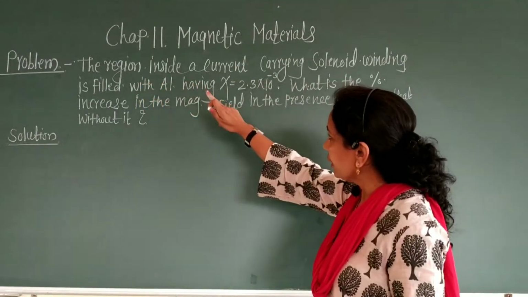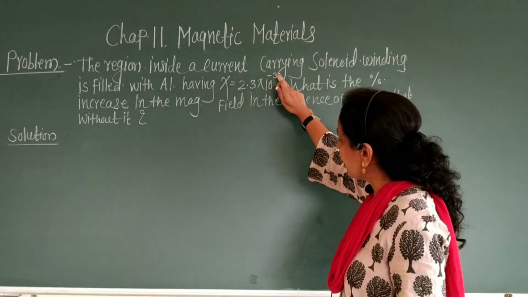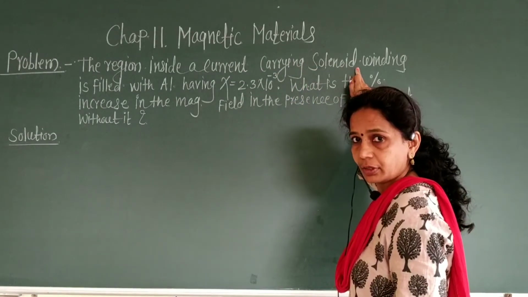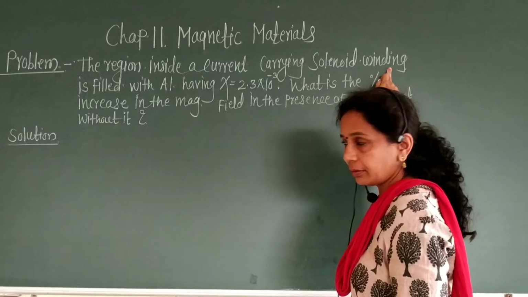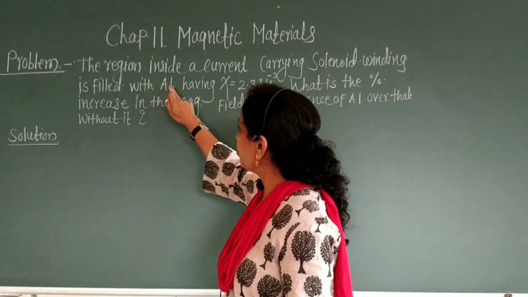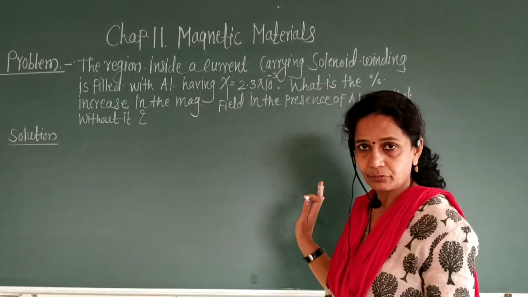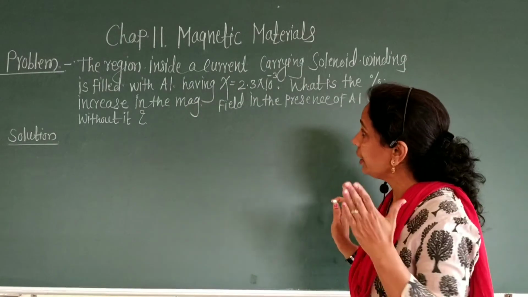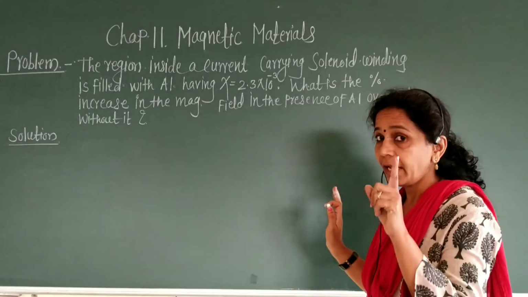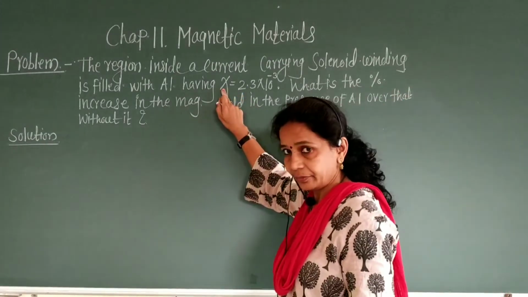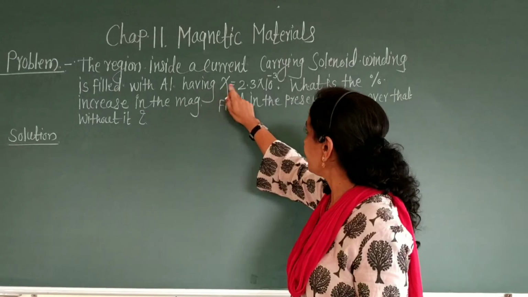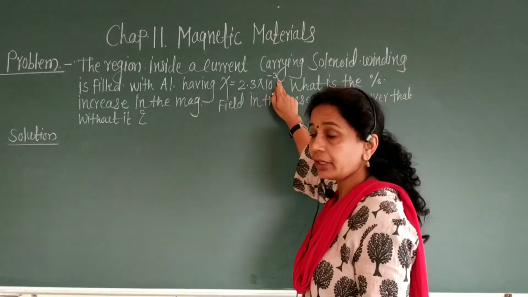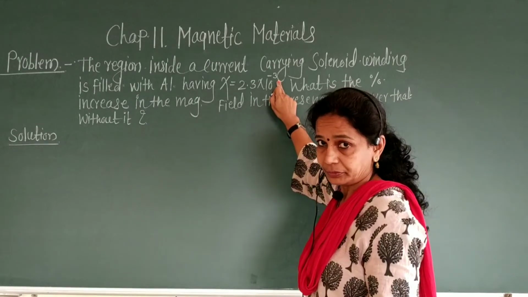Yes, the region inside a current carrying solenoid winding is filled with aluminum, having magnetic susceptibility equal to 2.3 into 10 raised to minus 3.